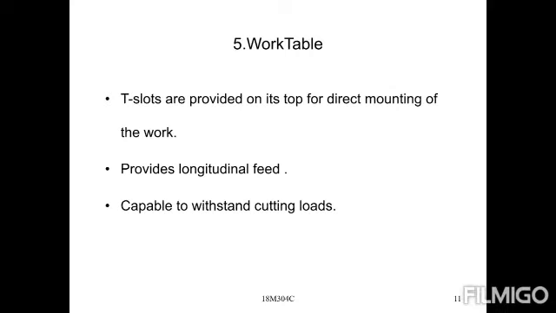Next one is the work table. What is its main function? Supporting workpieces. Workpieces are always placed on the table. It consists of T slots provided on its top for direct mounting of workpieces. Direct mounting means workpieces of uneven shapes, like C shape or Z shape or any other type, are easiest to hold directly with the help of T slots. The table provides lateral feed and longitudinal feed, is capable of withstanding cutting loads, and facilitates a rigid clamping mechanism. These are the main things.